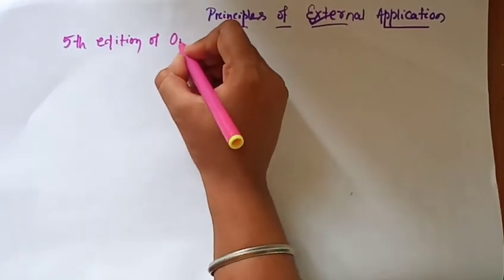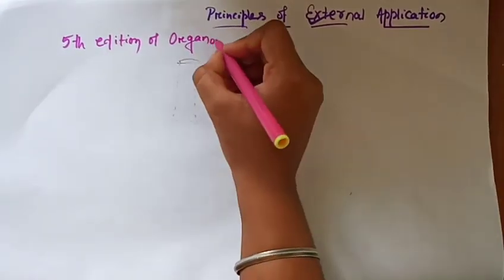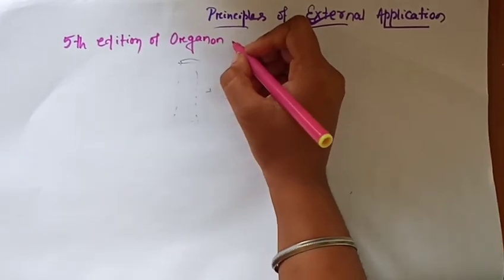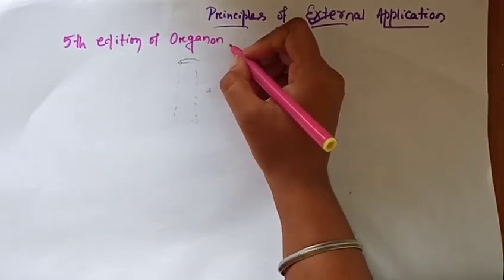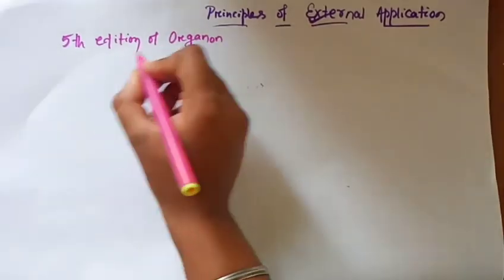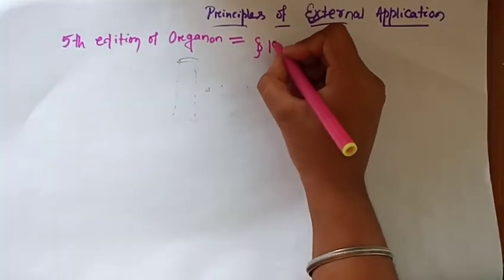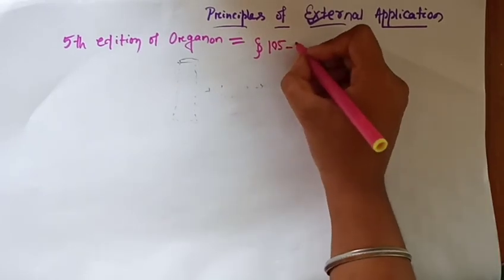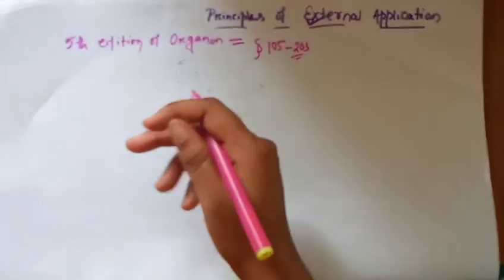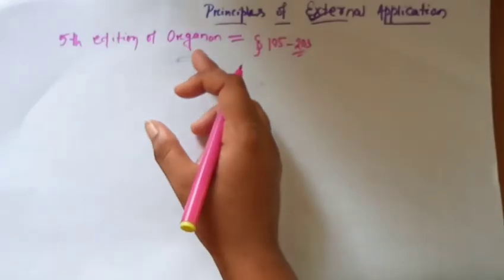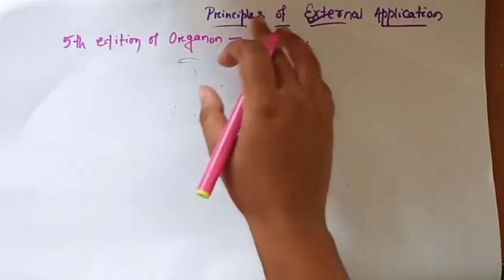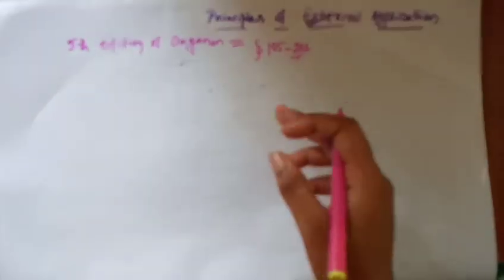Organon, Dr. Hahnemann does not explain about it and is not in accordance with external application. In the 5th edition Organon aphorism, you should remember this aphorism because the question can be asked: in which aphorism of the 5th edition will the principle of external application be described?